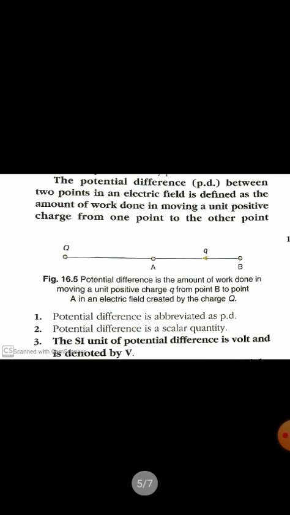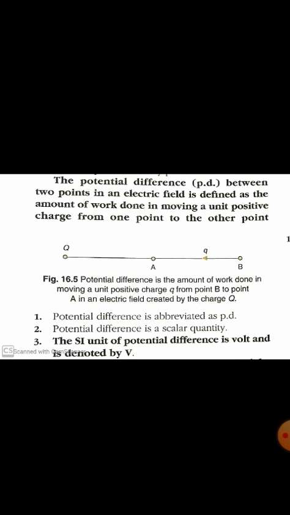Now to know what is meant by potential difference, consider two points in an electric field. The potential at A and the potential at B, what will be the difference in the potentials between point A and point B? That is nothing but potential difference.